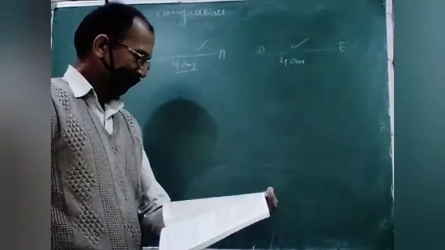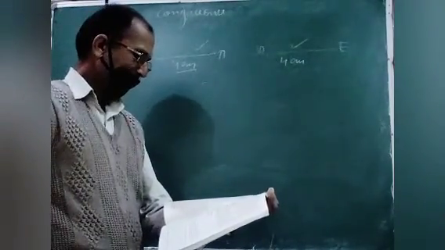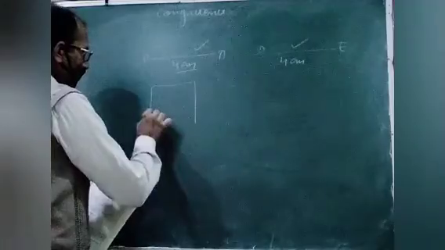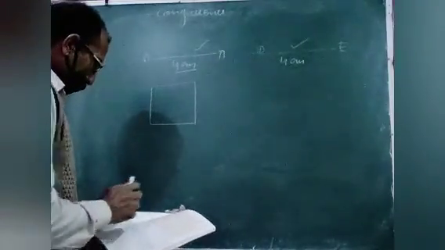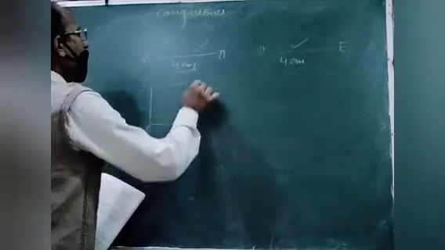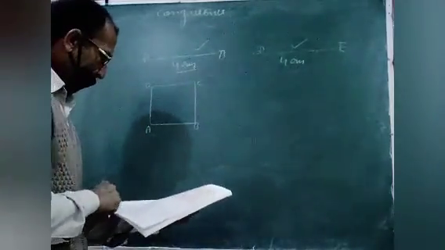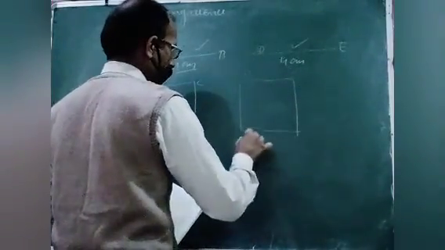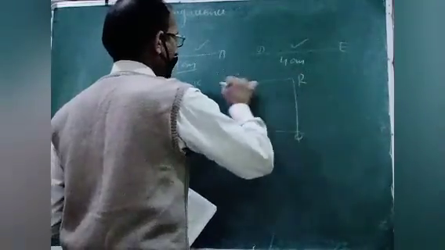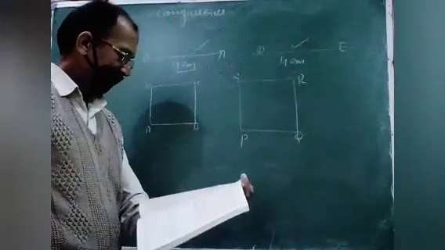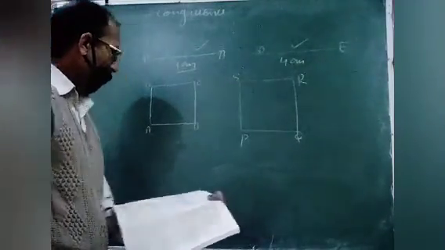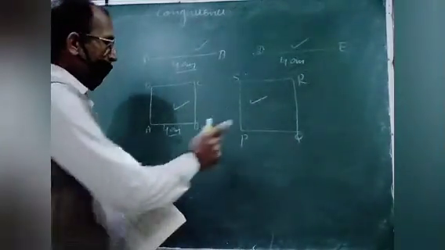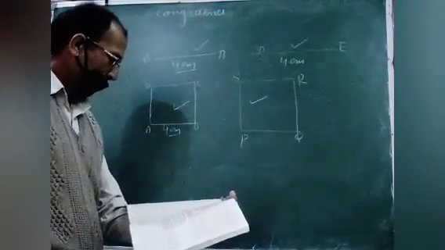Now exercise 10.1. In the adjoining figure, square ABCD is congruent to square PQRS. Two squares are given. This square is ABCD, another square is PQRS. Both the squares are congruent. If AB is equal to 4 centimeter, then the side of the other square will also be equal to this one.